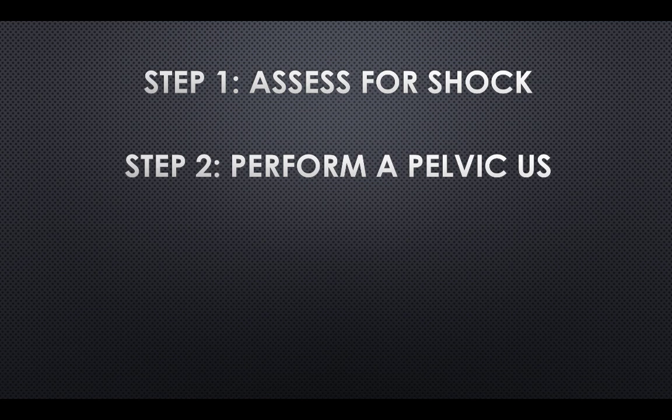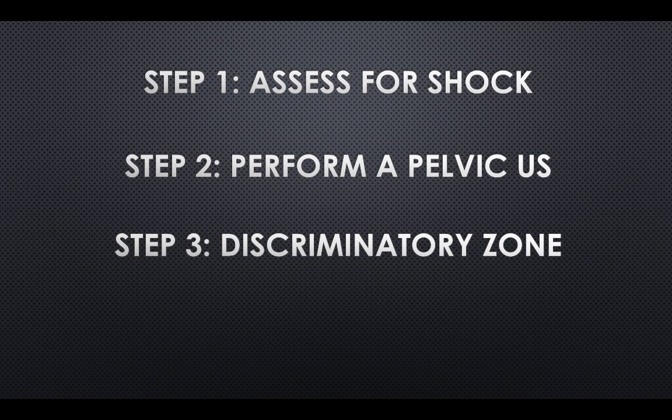If shock is not present, step 2 is to perform a pelvic ultrasound. Transabdominal ultrasounds can be used if the beta-HCG is over 6,000, but if no IUP is seen or is indeterminate, a pelvic sono will need to be performed anyways. If an IUP is seen and the pregnancy was not a product of in vitro fertilization, then ectopic and heterotopic pregnancies are essentially ruled out. Step 3 is to consult OB-GYN if the HCG is above the discriminatory zone of 1,500 to 3,000 milli-international units per milliliter, and no IUP is seen on pelvic sono, as this is an ectopic pregnancy until proven otherwise.